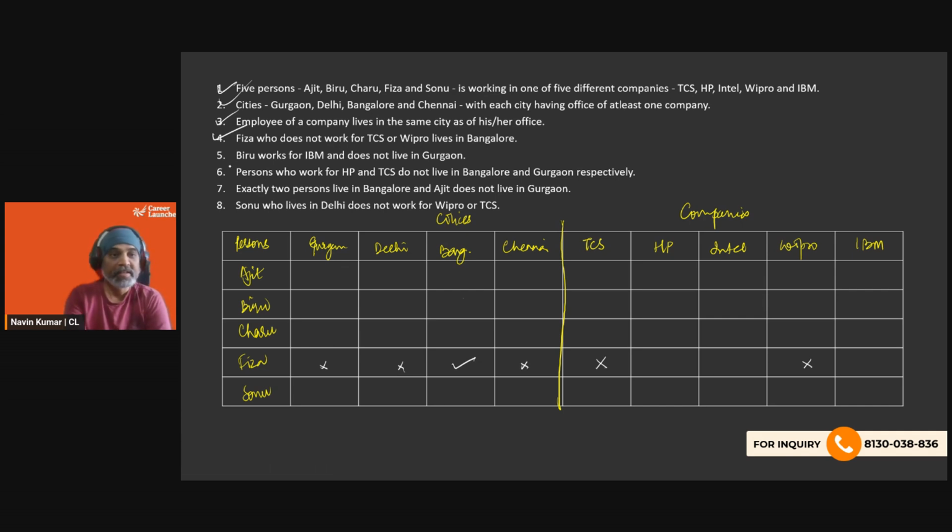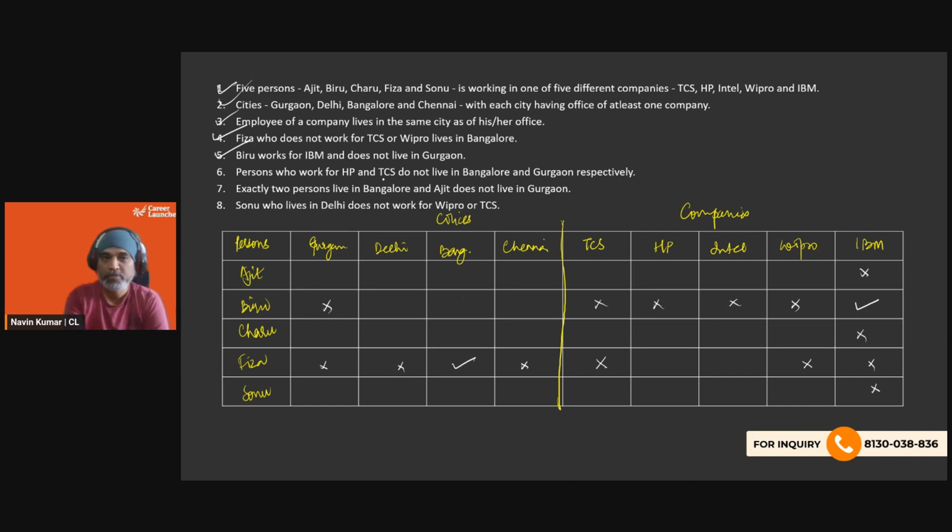Next, Biru works for IBM. Now, the moment IBM is done, he's not working simultaneously for other companies, and nobody else is working for IBM. And he does not live in Gurgaon, so we'll strike this one out.